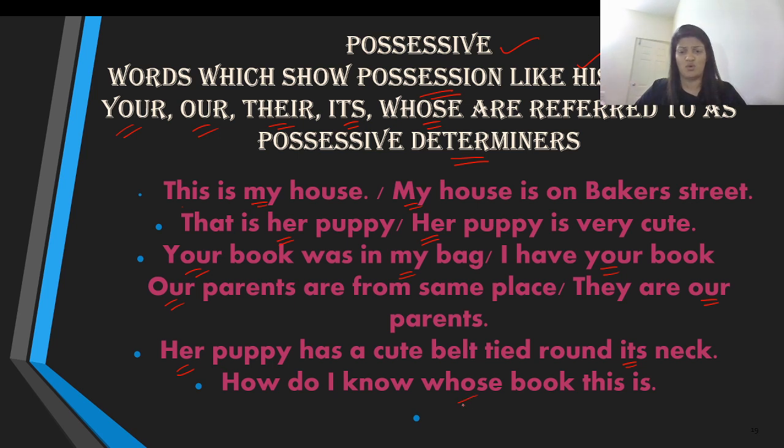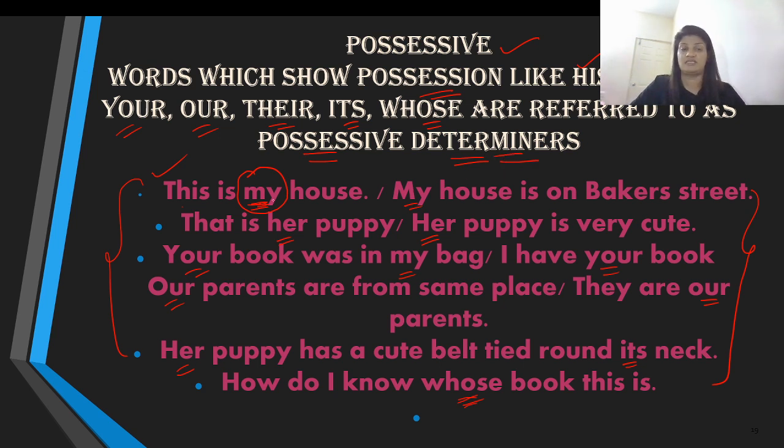How do I know whose book this is? Now you can see that in these lines, I have underlined a few words like my, her, your, our, again, it's over here and whose over here. Now these words actually show possession. How? Now let us analyze this statement over here. This is my house. Whose house? Who owns the house? Who possesses? The word my answers the question that it is my house. Therefore, this word qualifies as your possessive determiner.